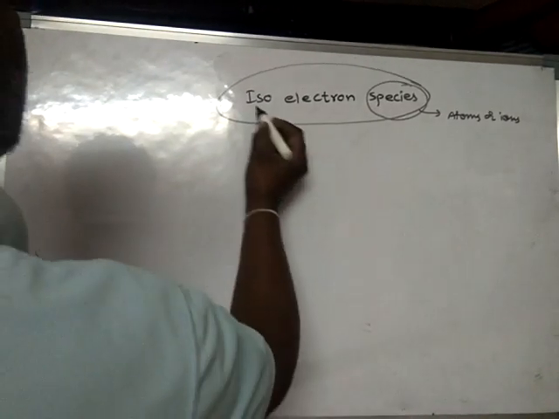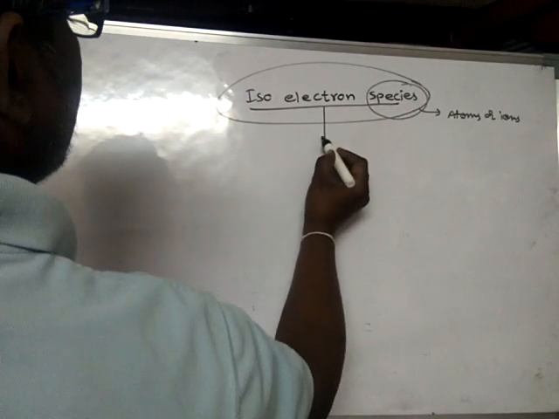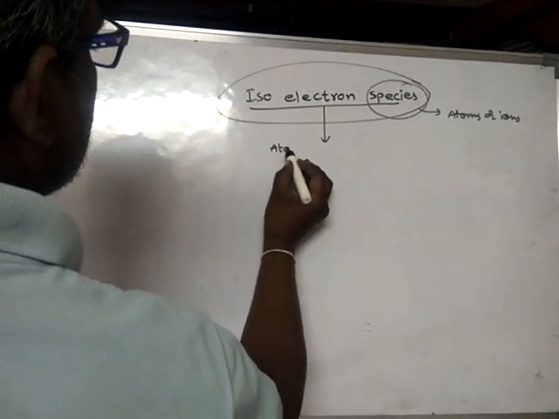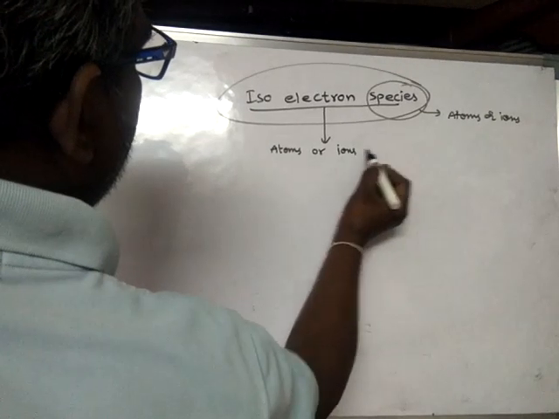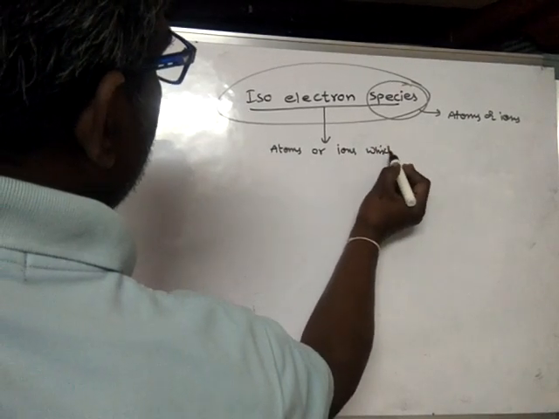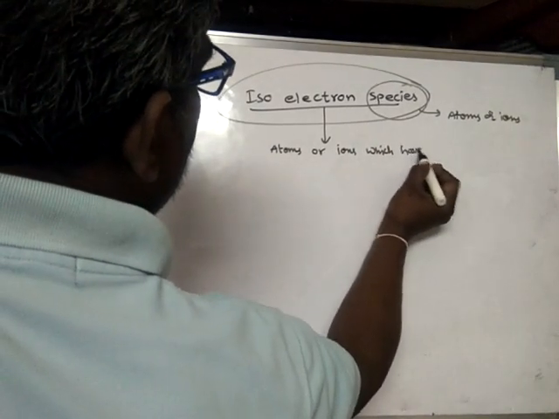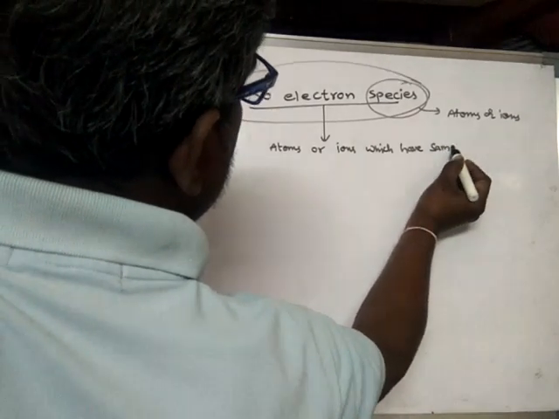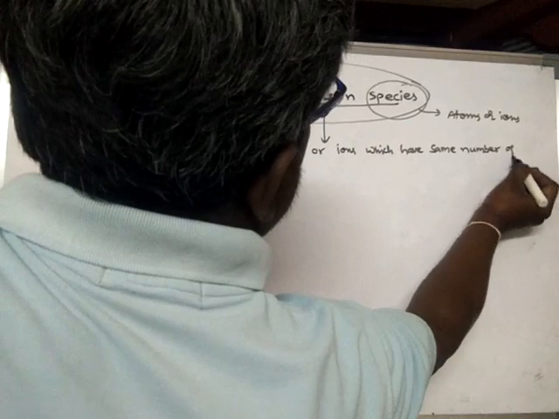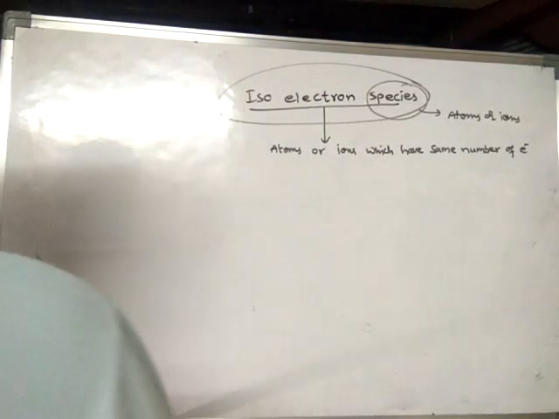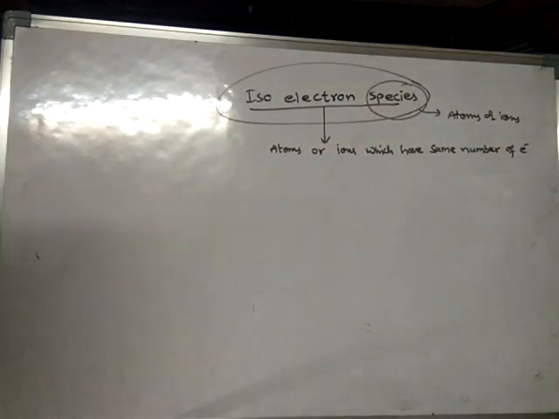So then, what are isoelectronic species? Atoms or ions which have the same number of electrons are said to be isoelectronic species.